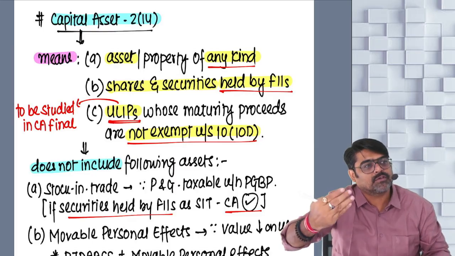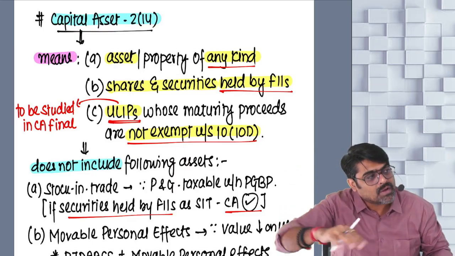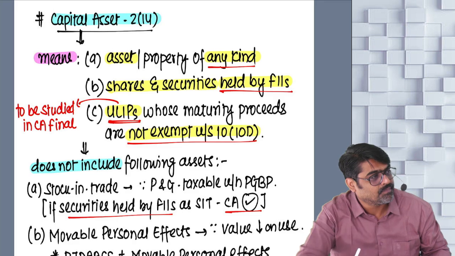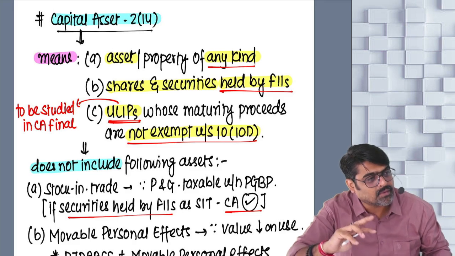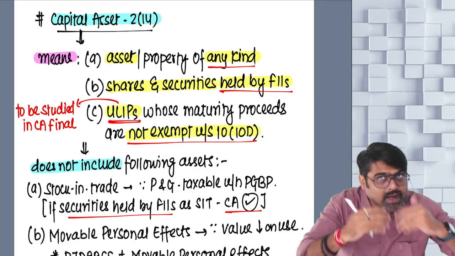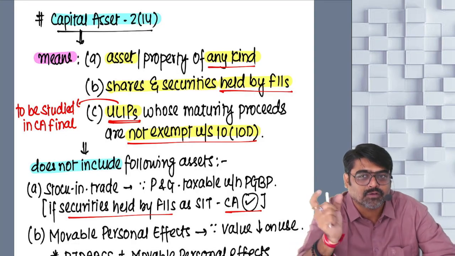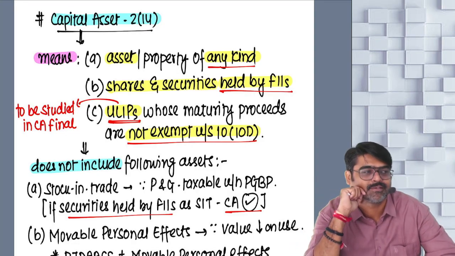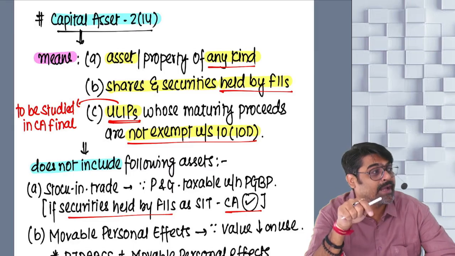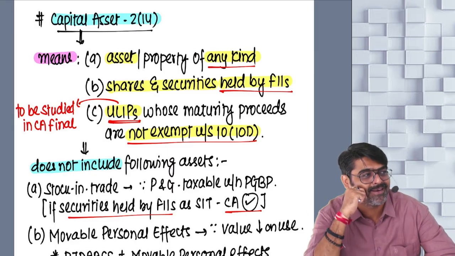So after a few years, the value of units will go down or it will go up. So are you going to get less money or higher money? Because of that, profit or gain will arise. But that profit or gain, you were not showing as taxable under capital gain.